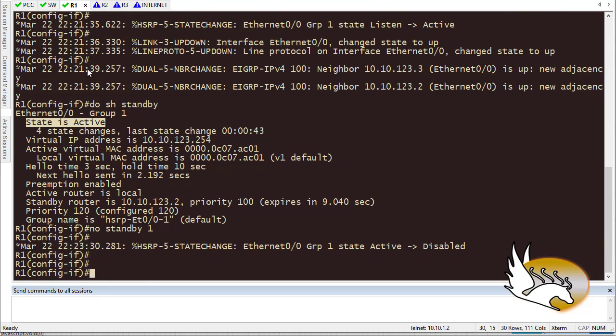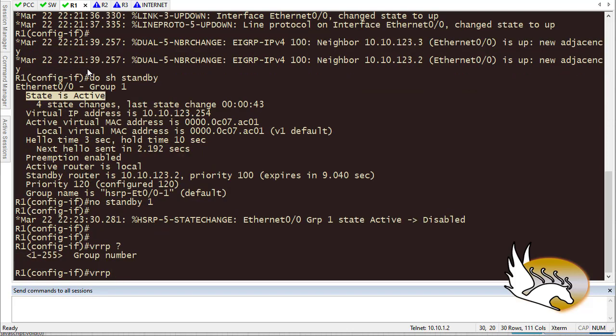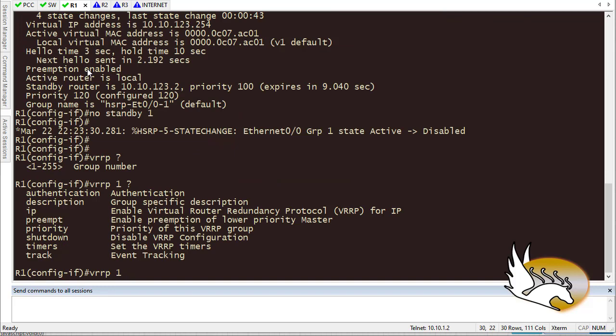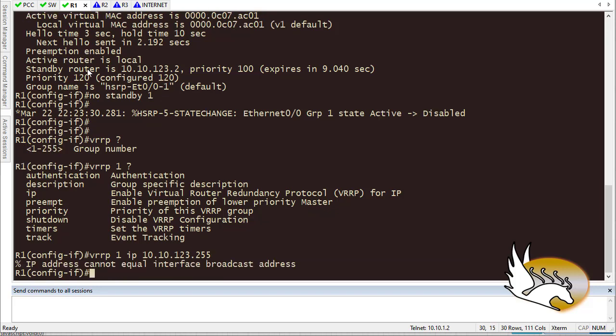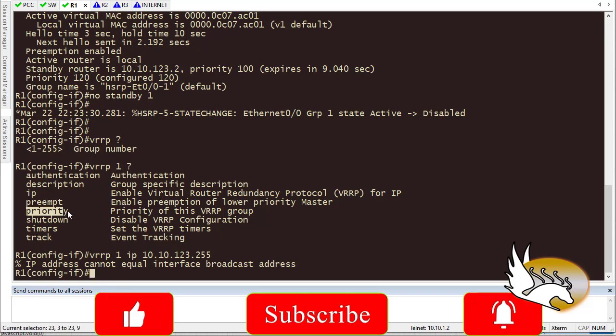Like I said, VRRP configuration is quite the same as HSRP. So instead of typing standby, what I'm going to type is VRRP. And again, it asks me for a group number, let's say for example 1, and then it can have an IP address of, let's say, 10.10.123.255. Hit enter. It can have priority again, it can have preemption again.